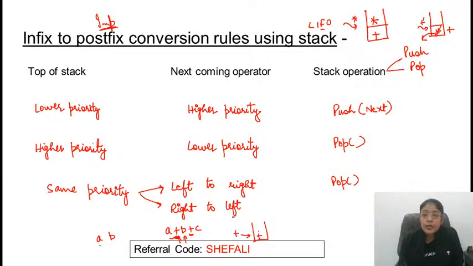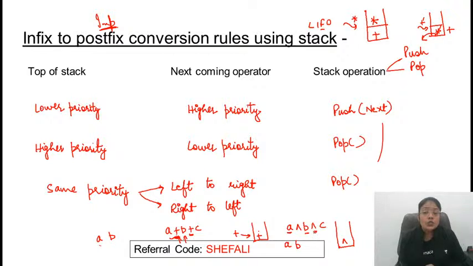If it is right to left associativity, then what operation will be performed? In case it's right to left associative, then what operation will be performed? A raised to power B raised to power C. If a character is an operand, print that as it is. If it is an operator, follow these rules. So initially the top of stack is empty, so this will be pushed in the stack. Read the next character, that is an operand, print this as it is.